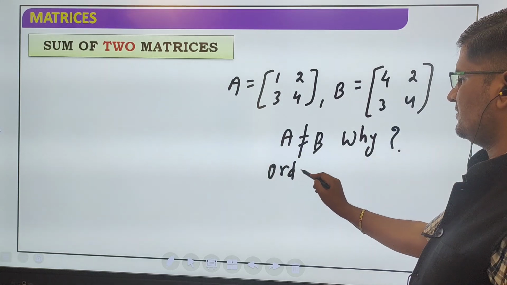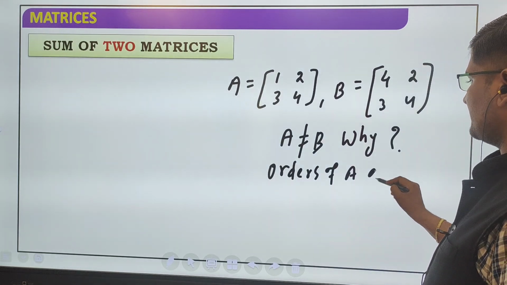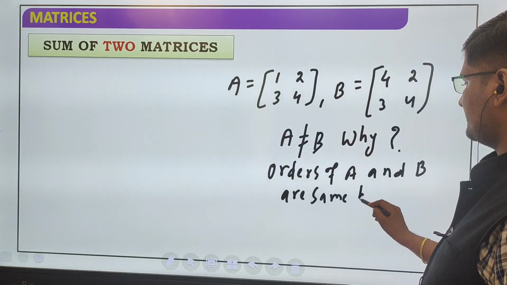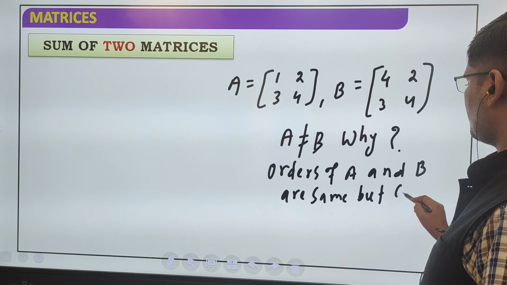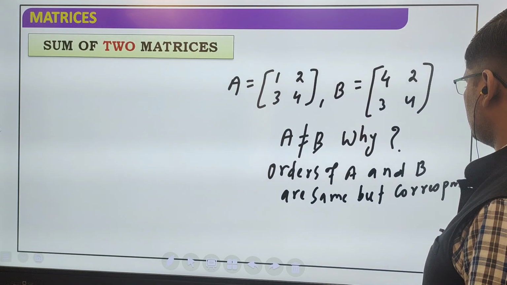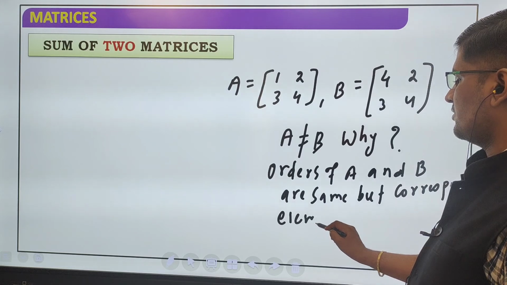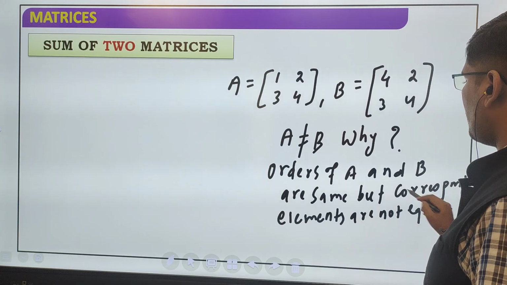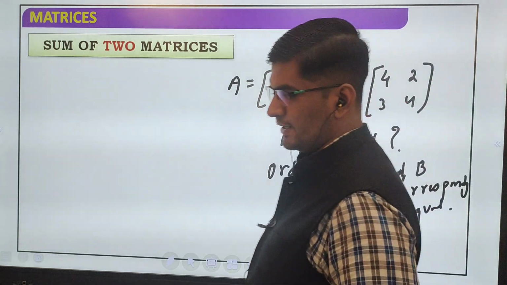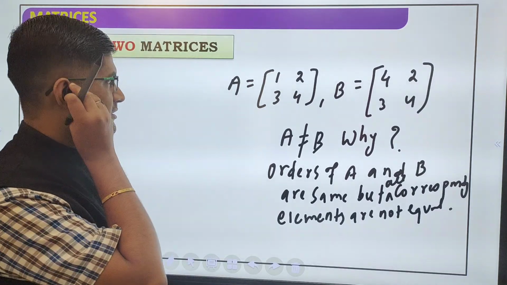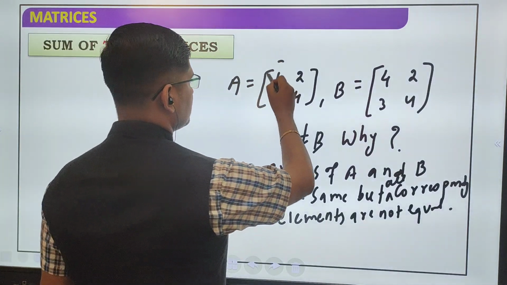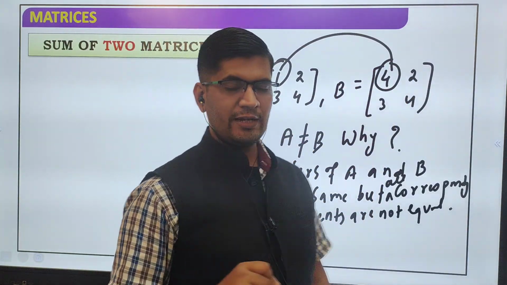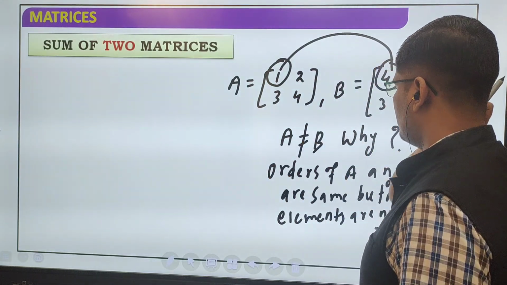The orders of A and B are the same, but the corresponding elements are not equal. All corresponding elements are not equal. This element must be equal to this. So we can say that A and B are not equal matrices.